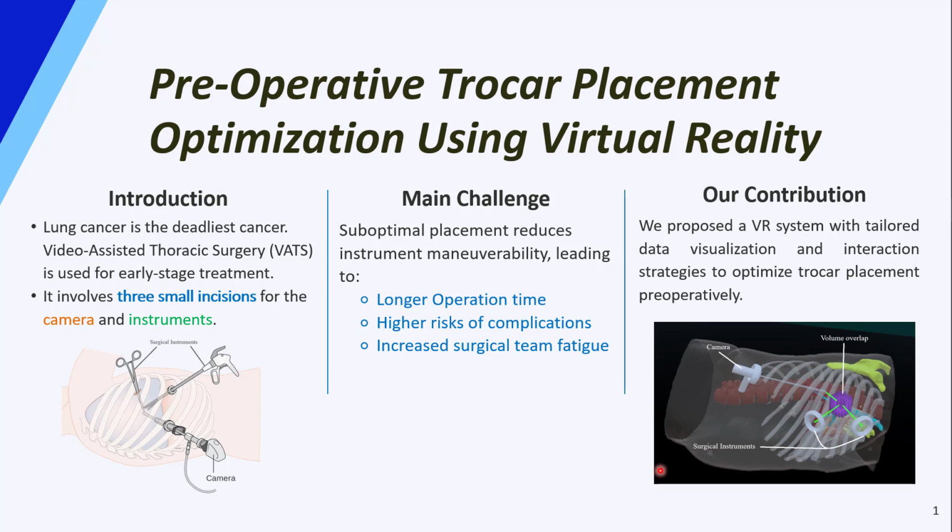Our system employs two steps, with each step incorporating specific interactions and data visualizations to optimize the plan. We further evaluate the usability of our system in a task of trocar placement for a right upper lobectomy.